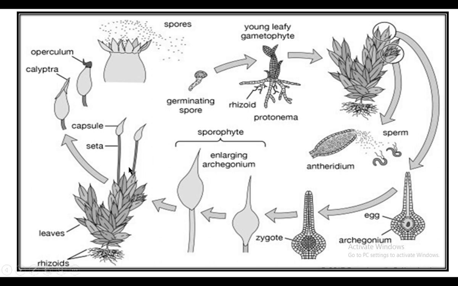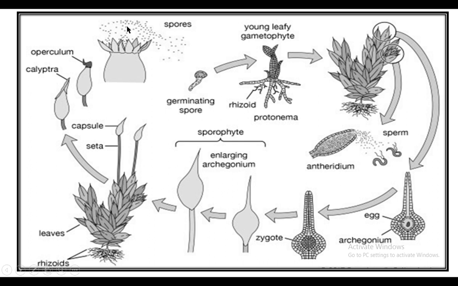In the case of Funaria, in the beginning the development of the sporophyte is dependent upon the gametophyte, but in later stages the sporophyte can photosynthesize and produce its own sugars, and it can grow larger. It has three portions: first the foot embedded in the gametophyte, a long seta, and at the tip its capsule.